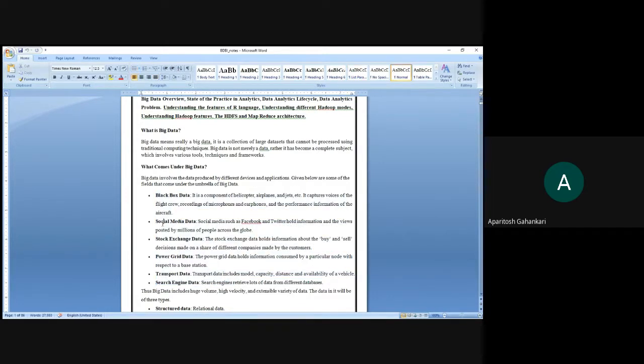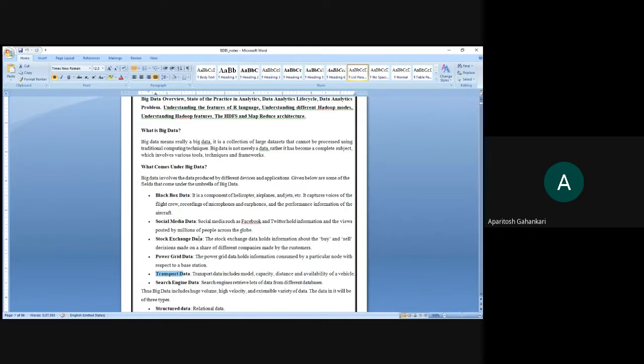As we have discussed: social media, stock exchange data, black box data, power grid data, search engine data, transport data. All these are heterogeneous sources which are generating heterogeneous data, and all of it is going to be very huge in amount.